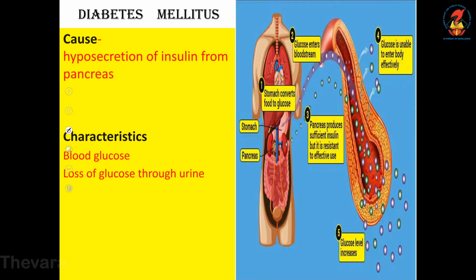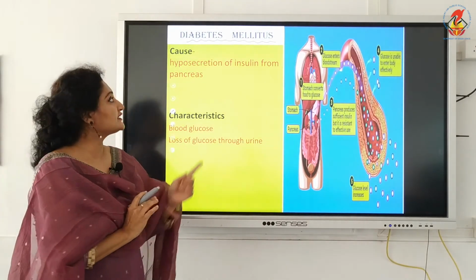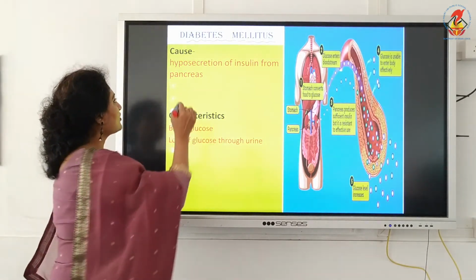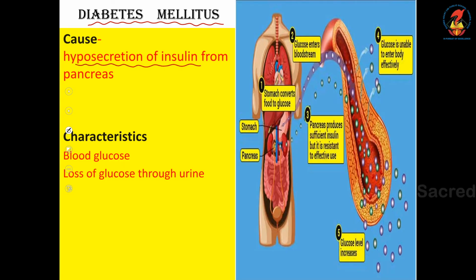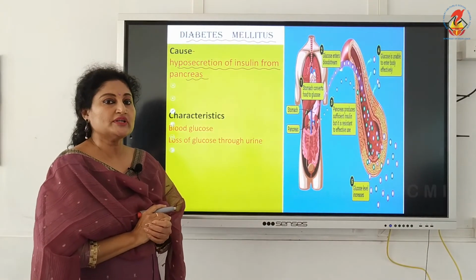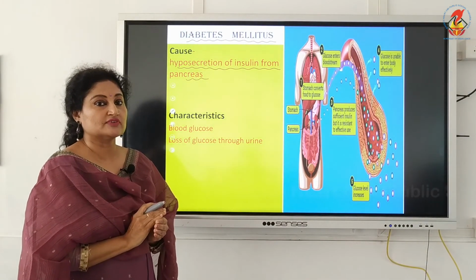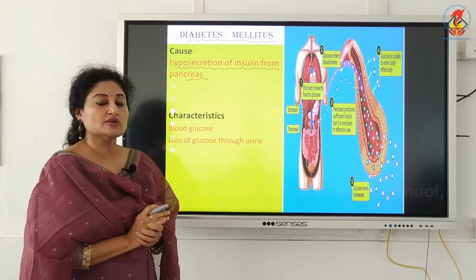Next is the diabetes I was telling you about, the diabetes which is common among your grandparents, that is, high blood sugar. That is diabetes mellitus. The cause is hyposecretion of insulin from the pancreas. We know the pancreas secretes the hormone insulin, which is very important and brings down the glucose level.